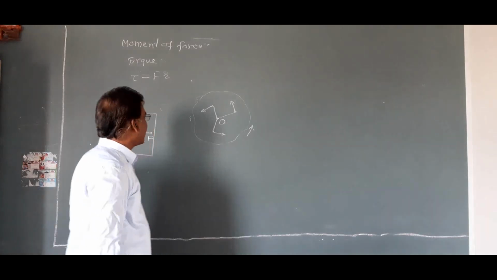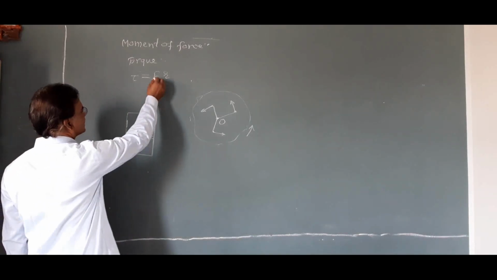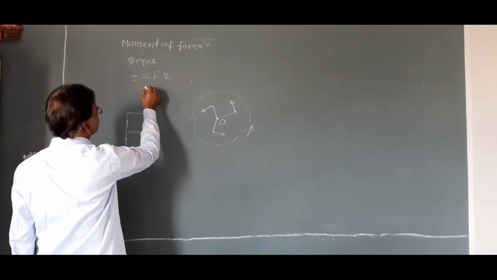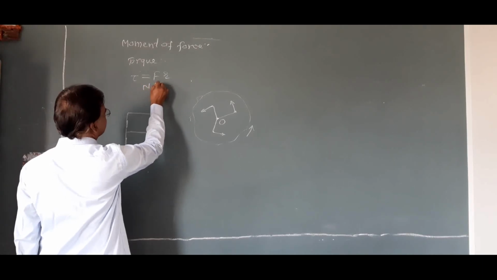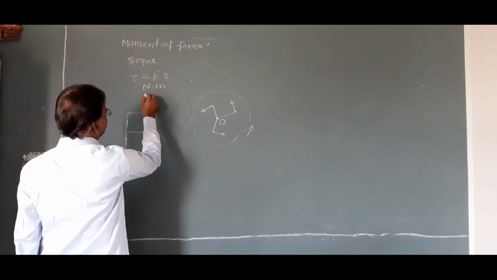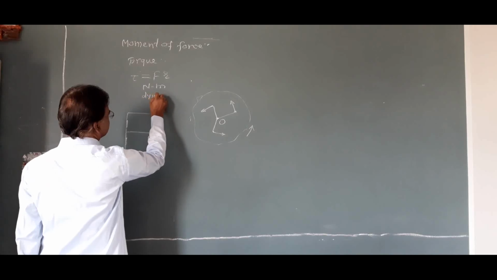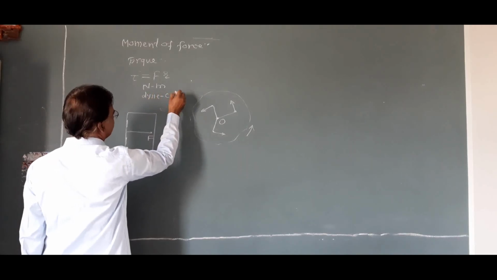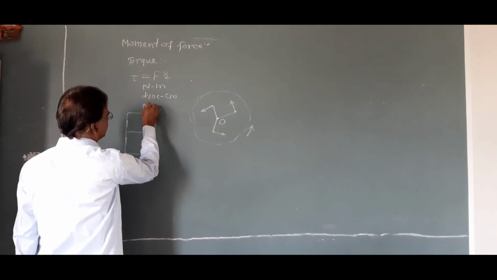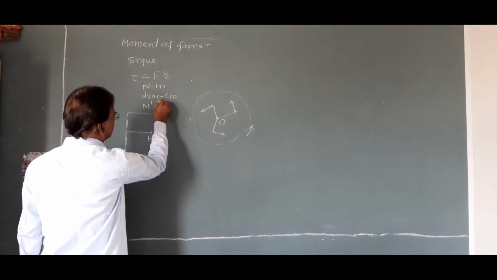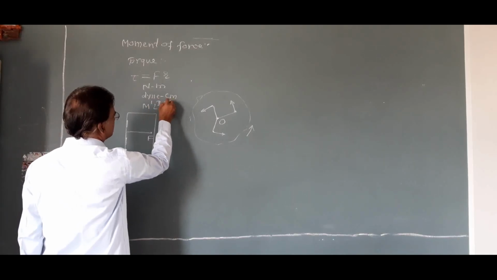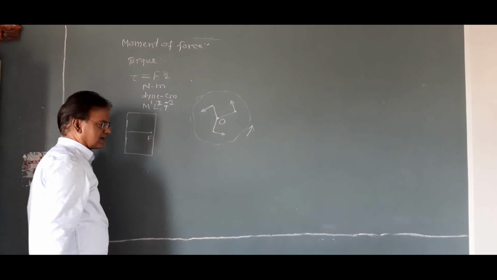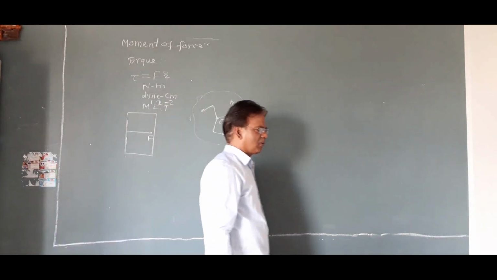As it is the product of force and perpendicular distance, the SI unit is Newton meter, CGS unit dyne centimeter, and dimensions M1 L2 T minus 2. These are the dimensions of moment of force.